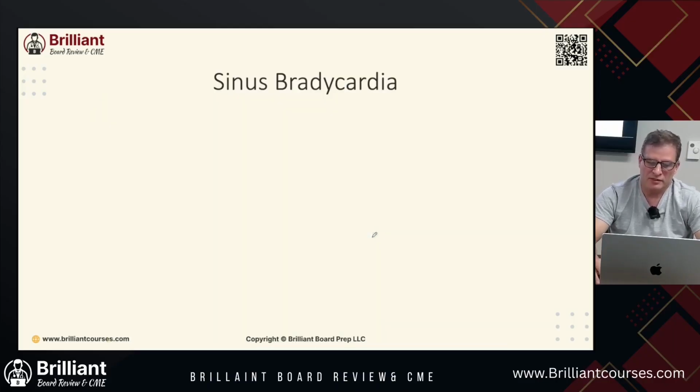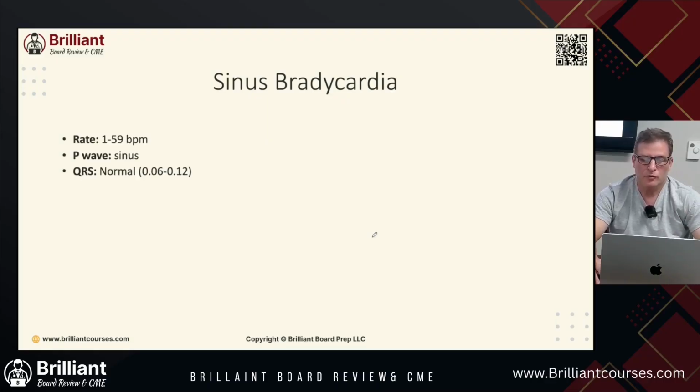Let's talk more about sinus bradycardia. The rate is going to be below 60. You're going to see P waves with a sinus rhythm, so a P wave before each QRS that carries through. Your QRS is going to be normal.